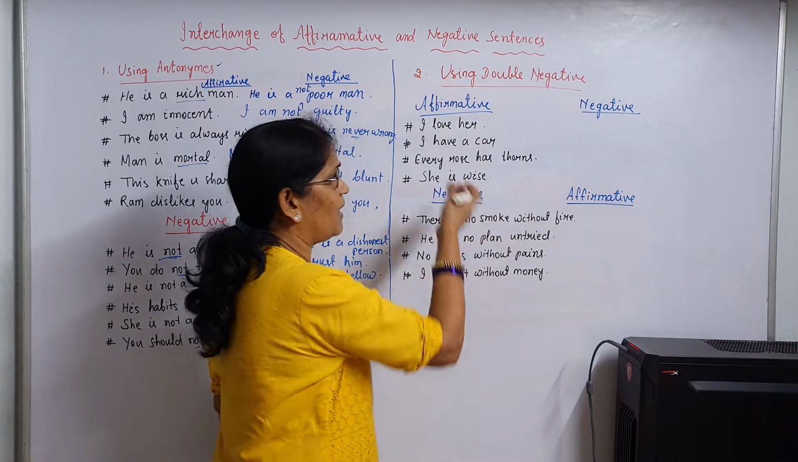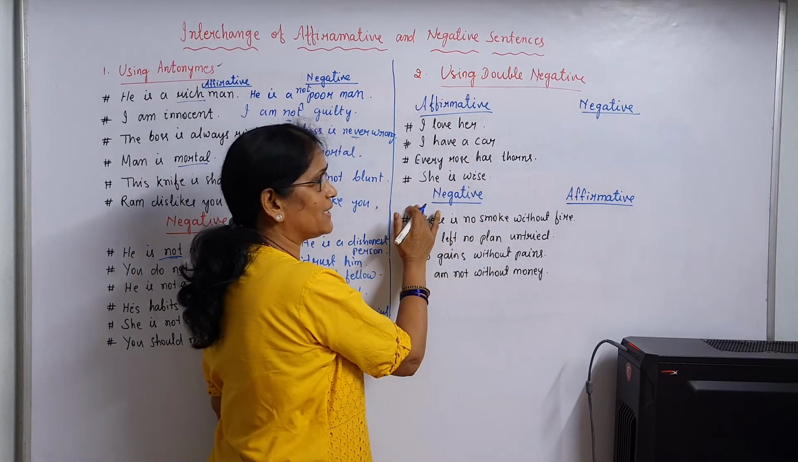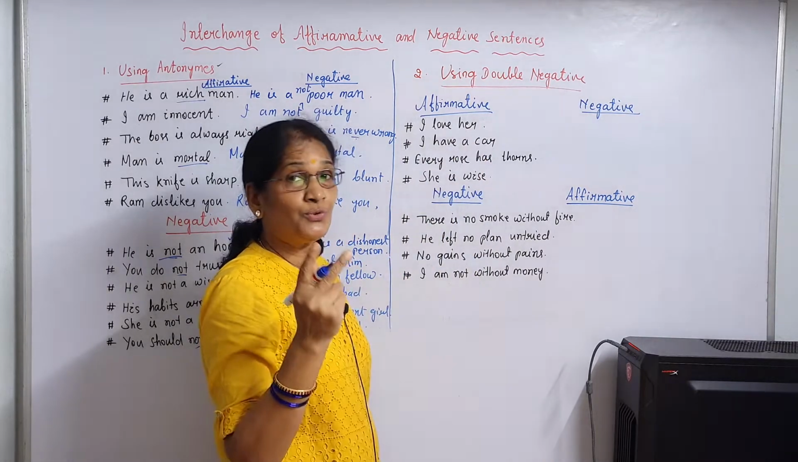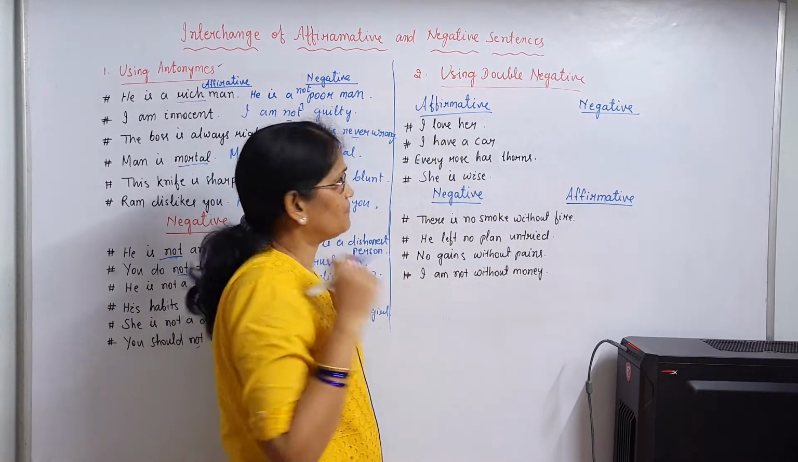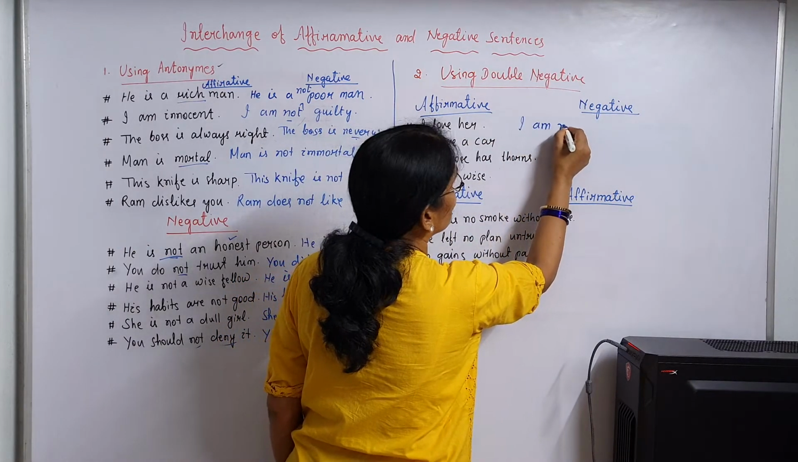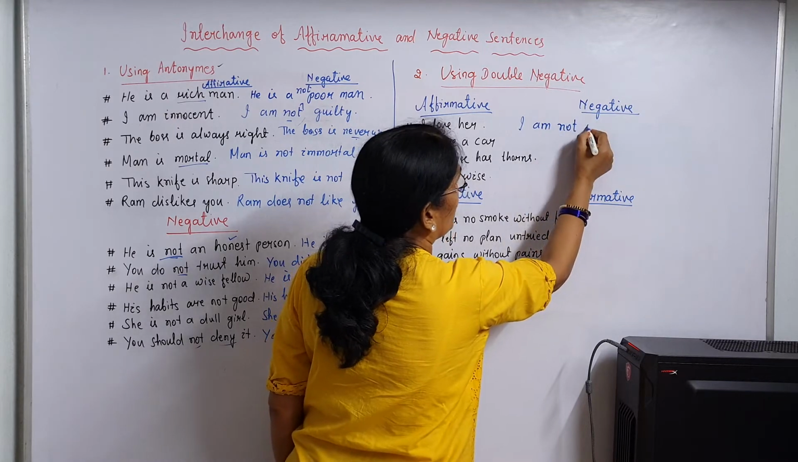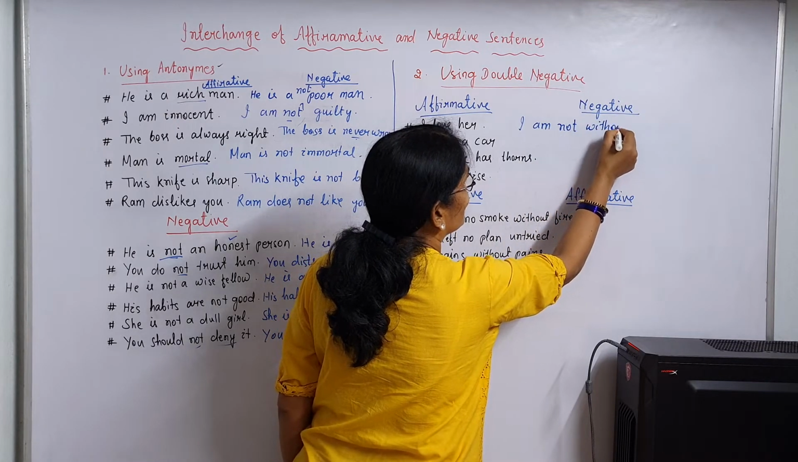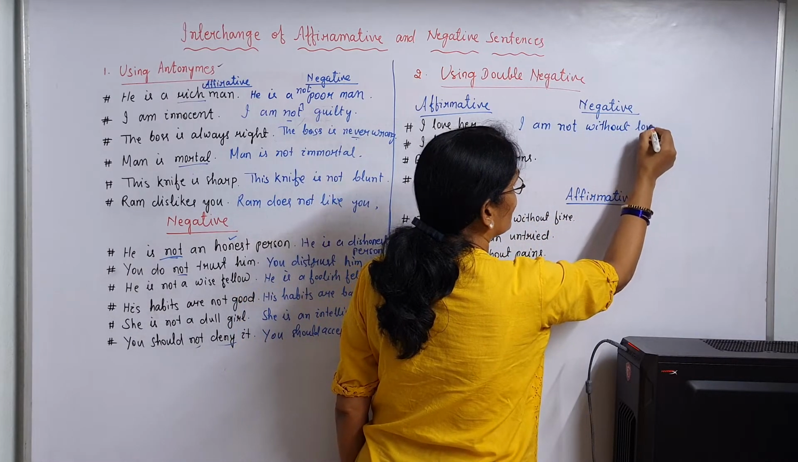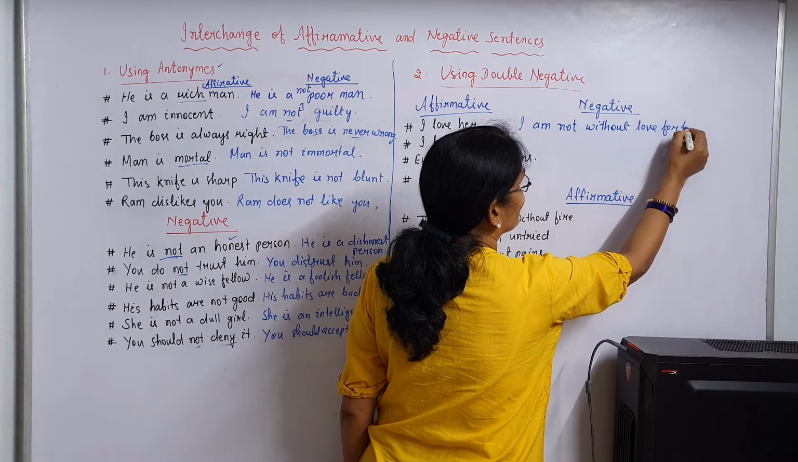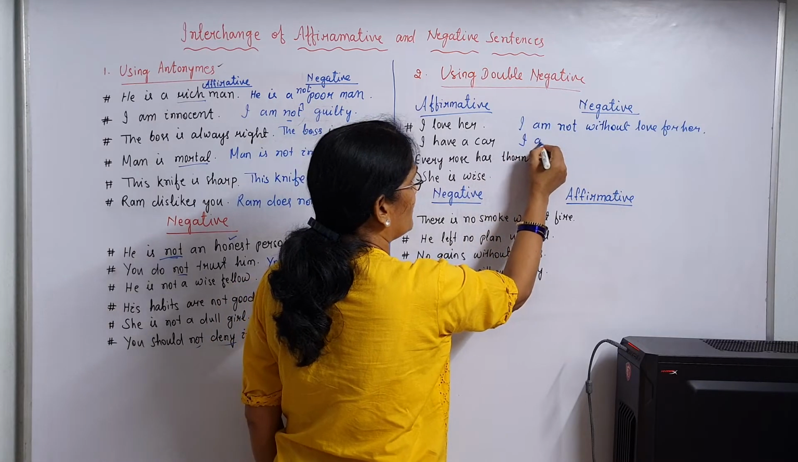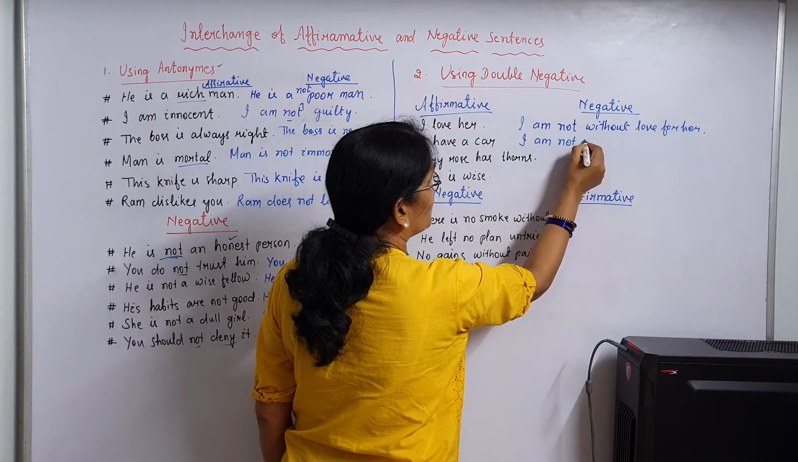Second number is using double negative. We have to change affirmative sentence to negative, negative to affirmative. I love her. We have to use double negative. Okay, I love her. I am not without love for her. I have a car. I am not without a car.